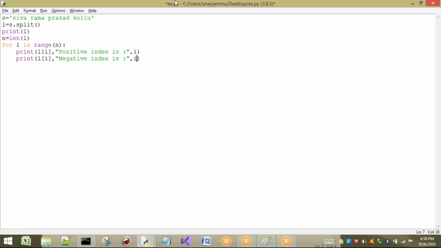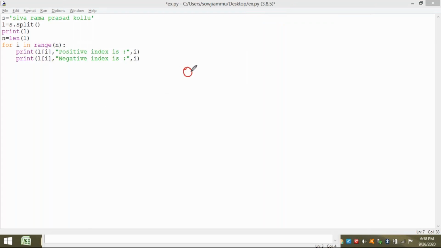What is the I value? Initially 0. Just I will write here so that you will get some clarity on this one. I want -4 instead of 0. What I have to do? 0 minus 4 equals -4. Next, the loop is going to rotate. I value is 1. If I do 1 minus 4, I will get -3. Next 2 minus 4, you will get -2. Next 3 minus 4, I will get -1. So here the elements in the list are completed, so we will get out of this for loop.